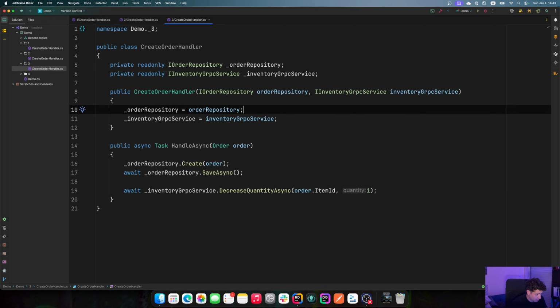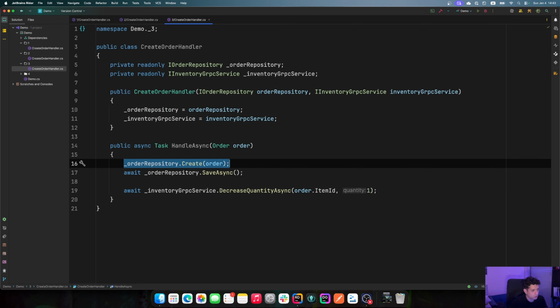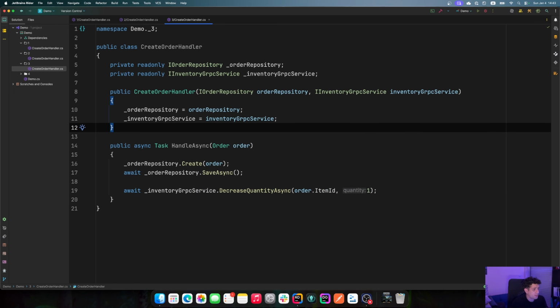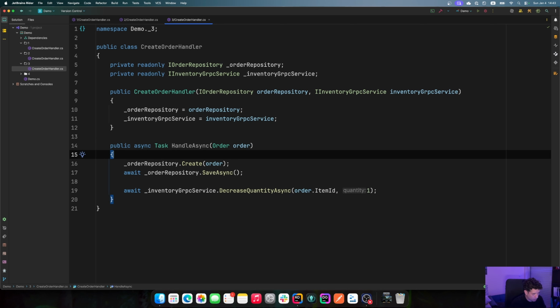So what do we do? Do you really want those 2 calls to succeed or fail together? If yes, probably they should have been in the same service and use a transaction, or maybe not. But then you go to the business, you talk about that, and the business says, wait, we don't want those 2 operations to be together.